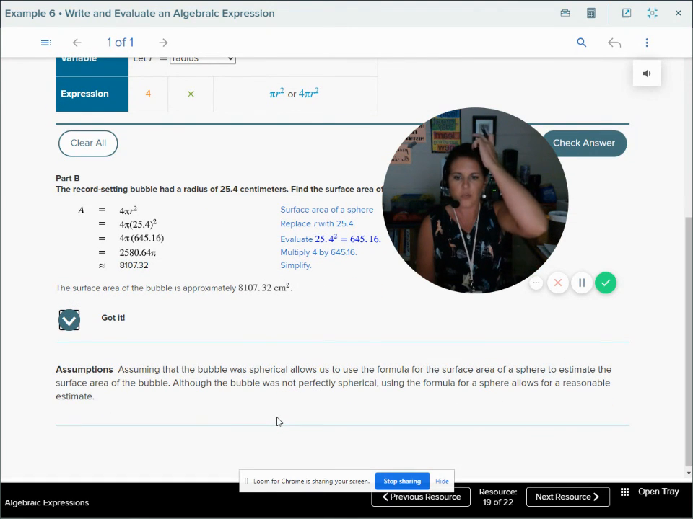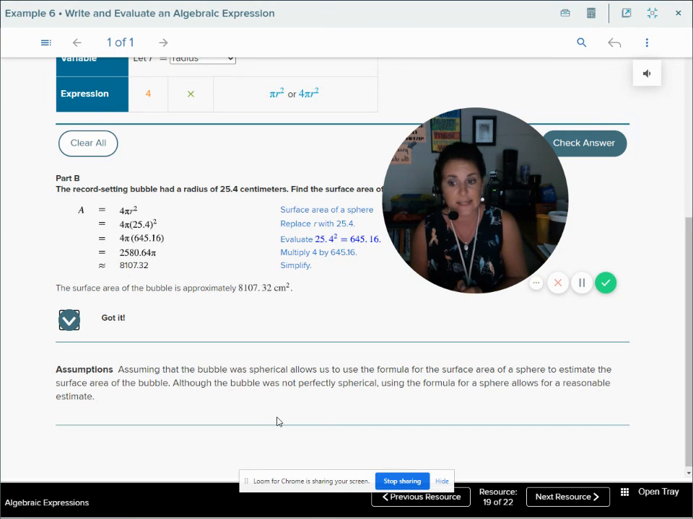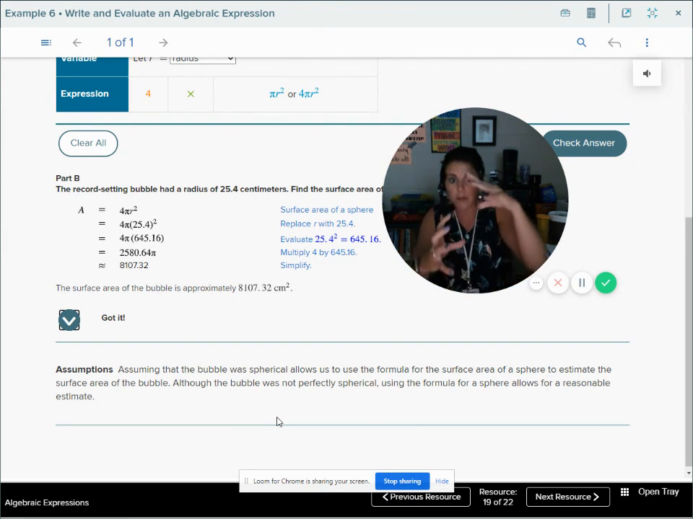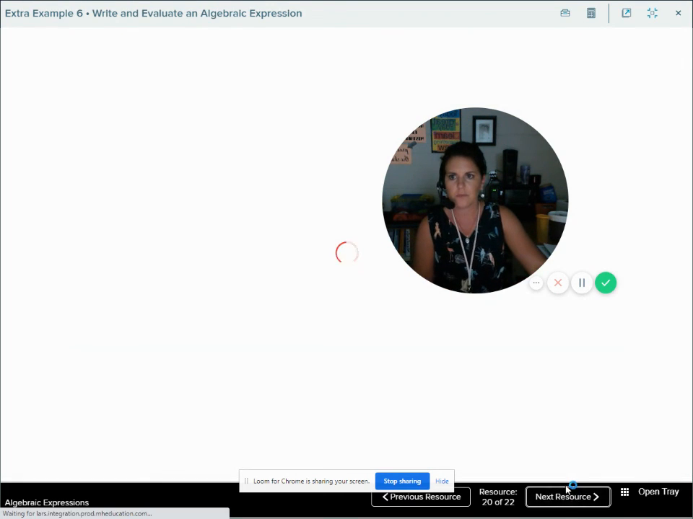Little study tip here. Assuming that the bubble was spherical allows us to use the formula for surface area to estimate the surface area. So we know the bubble probably wasn't an exact perfect sphere, but this allows us to come up with a reasonable estimate because we do know that bubbles are pretty round, maybe not exactly round, they might be a little oblong, but it gives us an estimation.